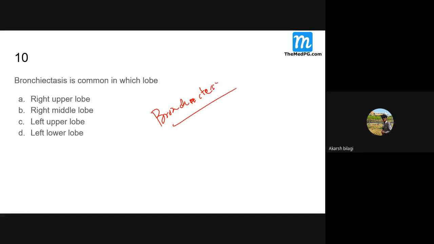Irreversible, permanent dilatation of the bronchi, with damage. That is bronchiectasis, and it is very common in the left lower lobe. You should know that. If it involves this lobe, what is it called?